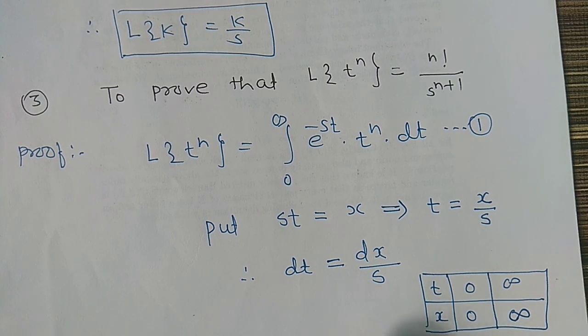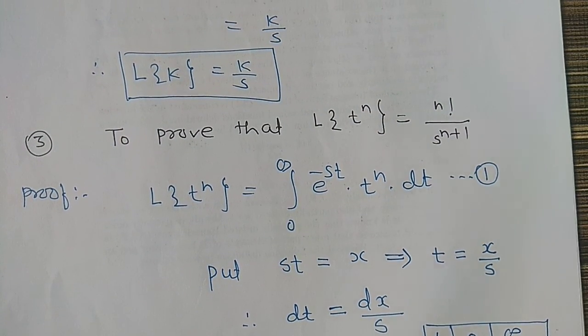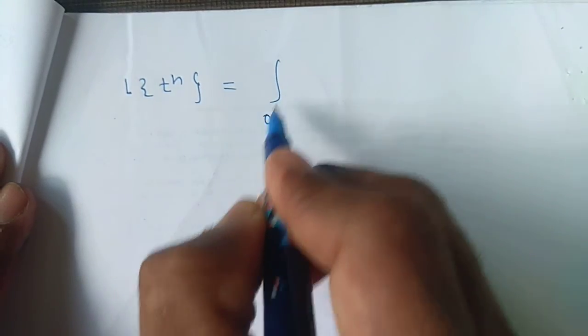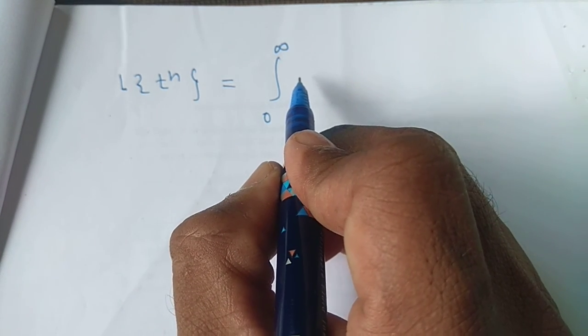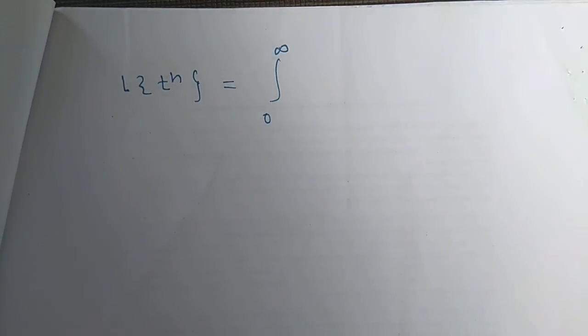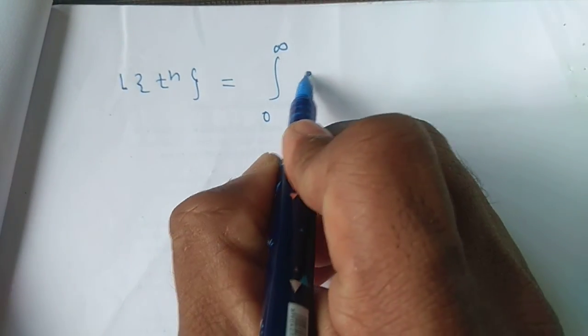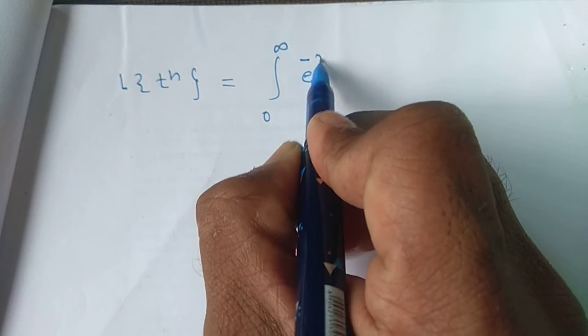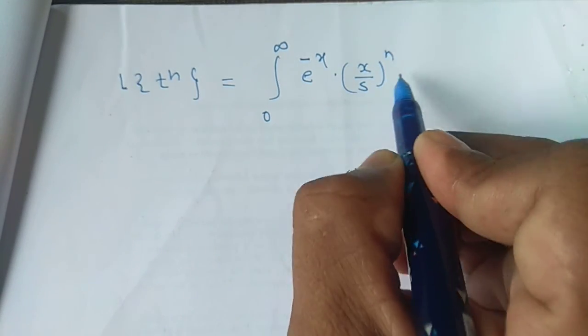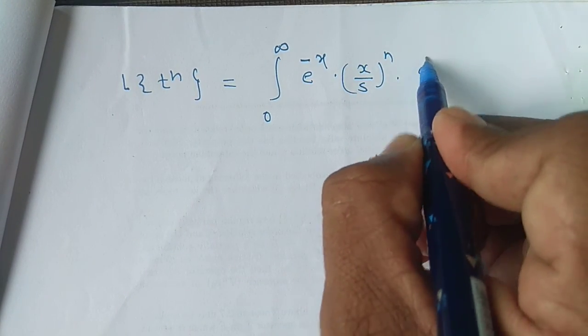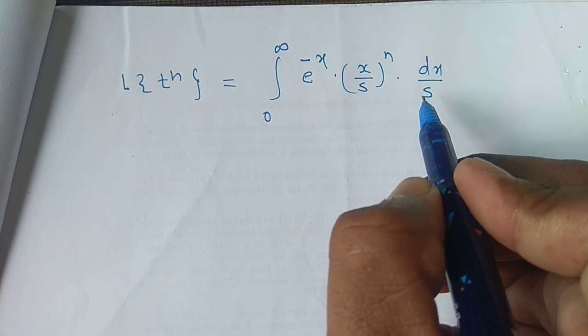If we put all these values in equation number 1, we get Laplace transform of t raised to n is equal to integral 0 to infinity e raised to minus x into t, where the value of t is x by s, to the power n, into dt, where the value of dt is dx by s.